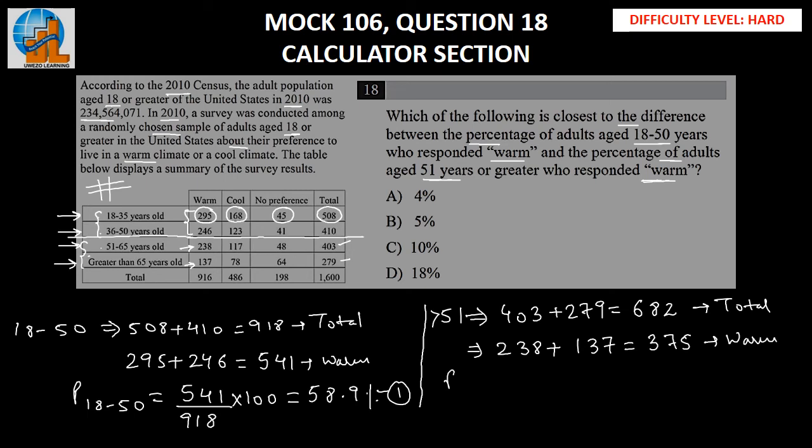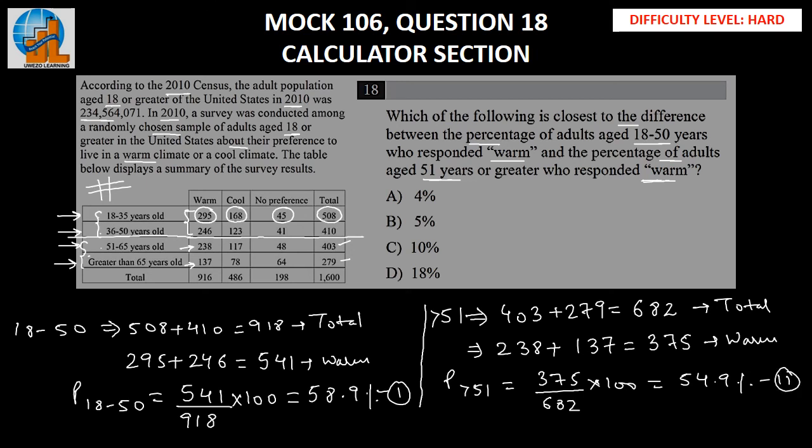Now this is our total, and these are the people who prefer warm climate. The percentage for this, I'll just write P greater than 51, would be 375 divided by 682 into 100. So this should be equal to close to 54.9%. This we have as the second.